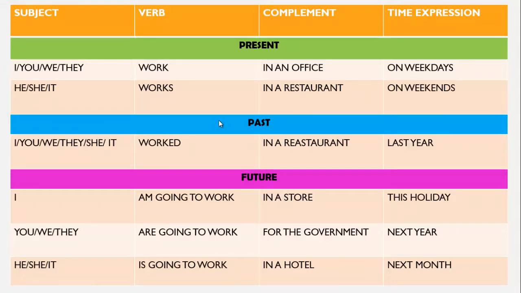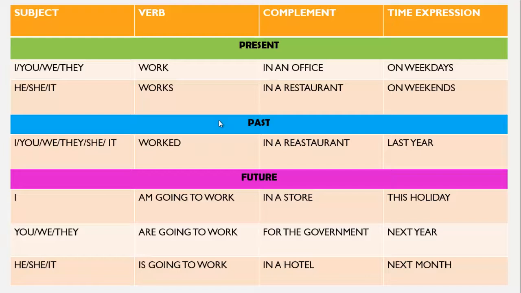How to make the sentences in present, past, and future. You can see subject, verb, complement, and time expression in the correct order. Notice the use of the verb work for present, and then for past, and at last for future. You can pause the video and check this chart because it summarizes what we have done in this video. All these sentences are in present, past, and future, but they are affirmative.